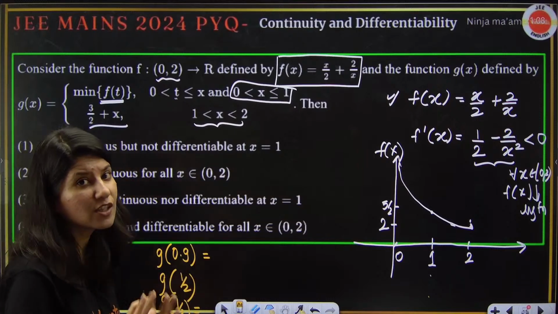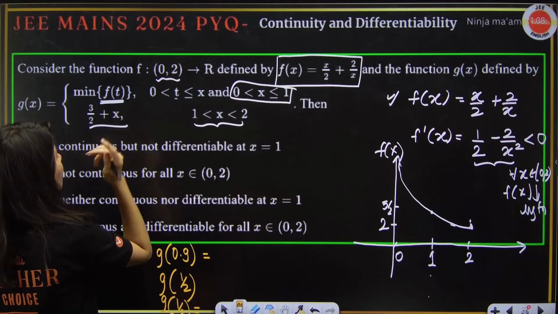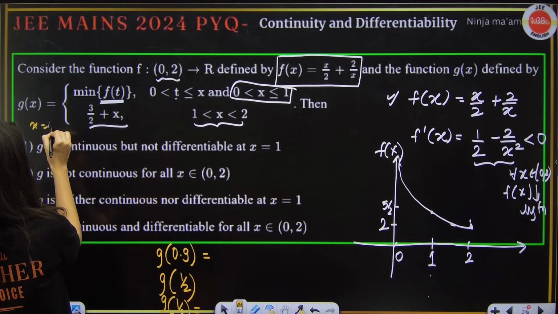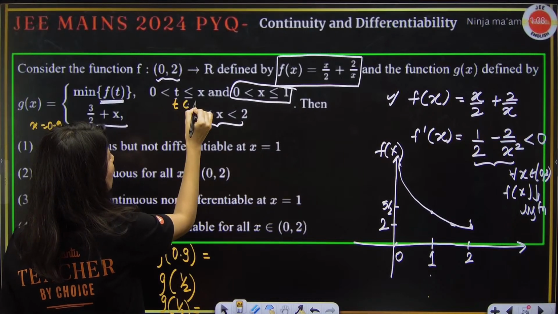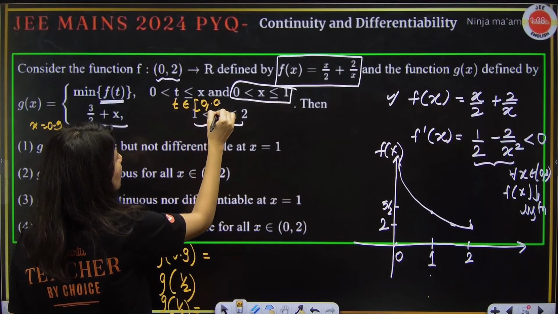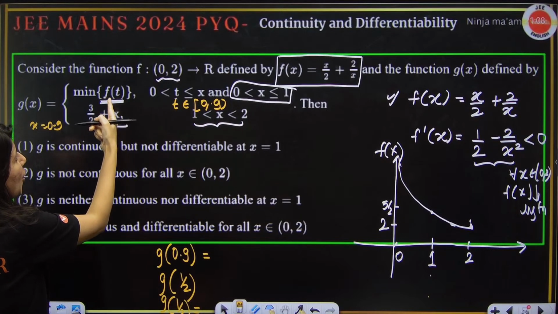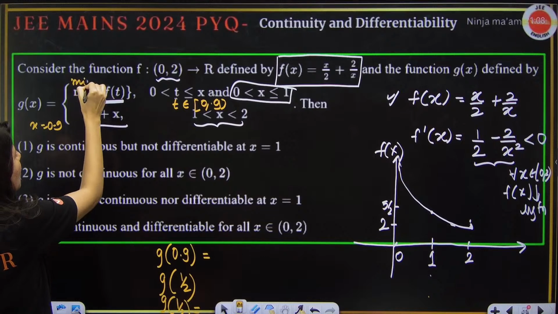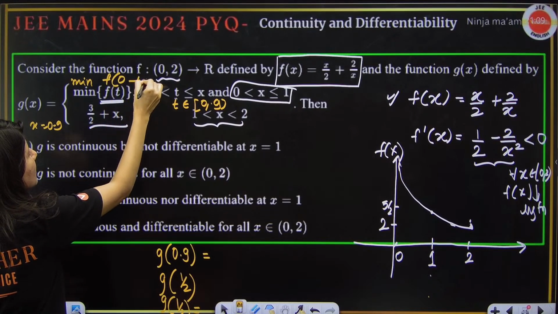So, g(0.9). Here x is 0.9, so your t will lie between 0 and 0.9. The minimum of f(t) means the minimum of all the values of f from 0 to 0.9.